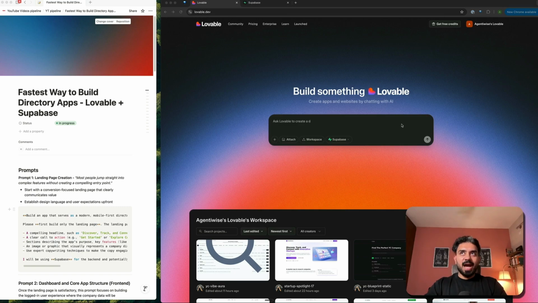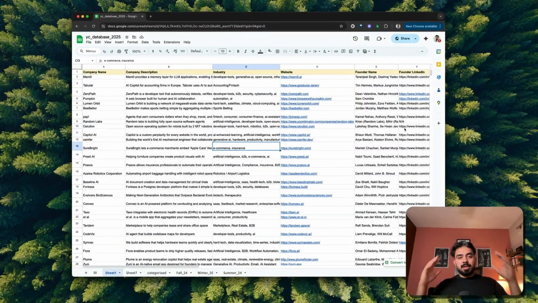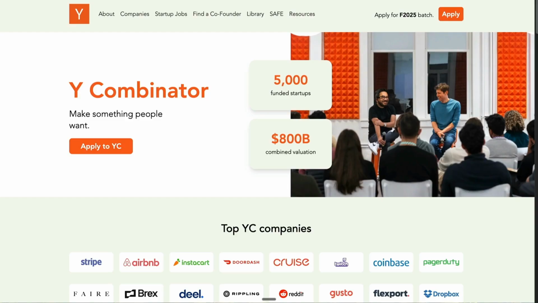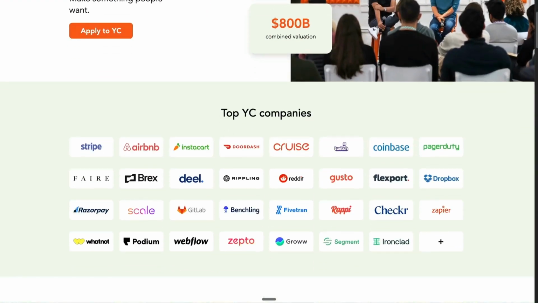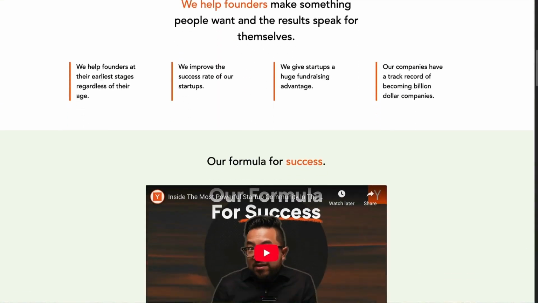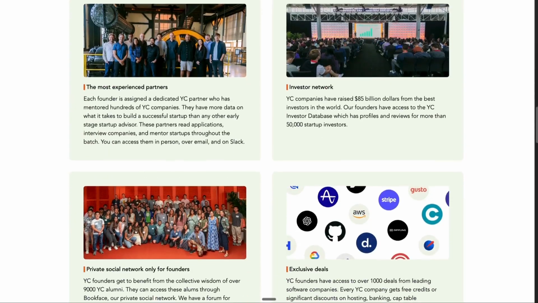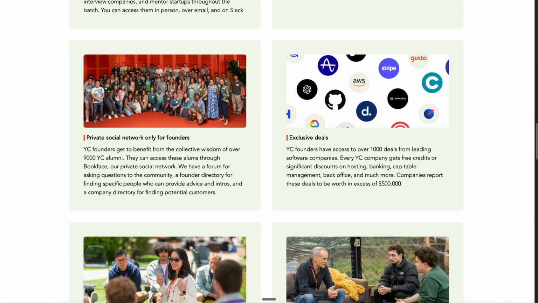The use case that I have picked is the YC Hub database. I'm trying to build a directory application where I want to showcase all the companies that have been backed by Y Combinator. Now, for people who don't know, Y Combinator is sort of like an incubator, a VC firm that helps young folks build applications and they fund all the good ideas.